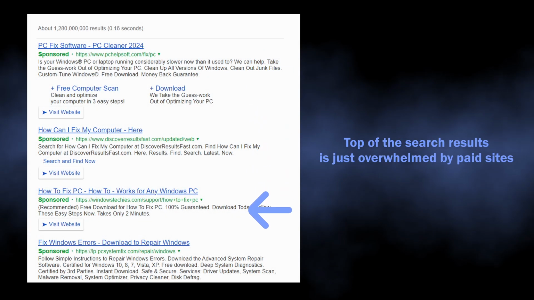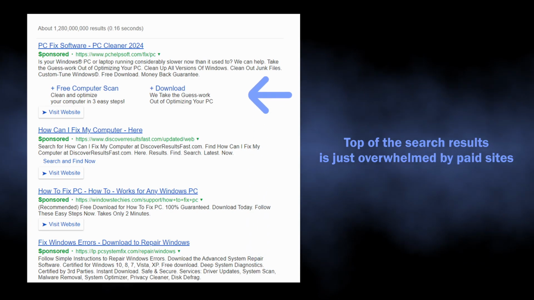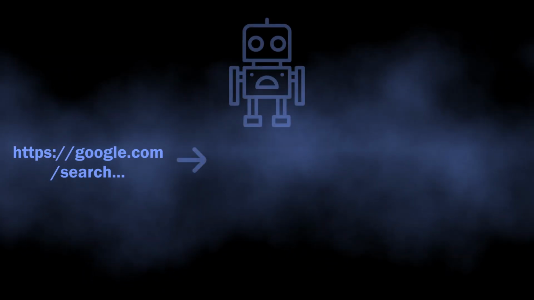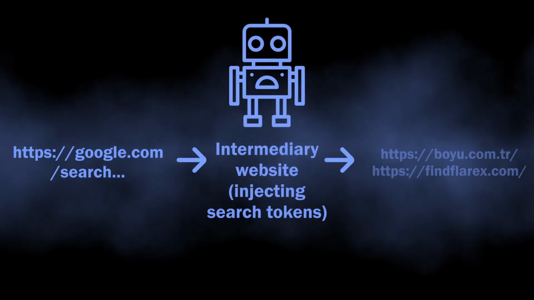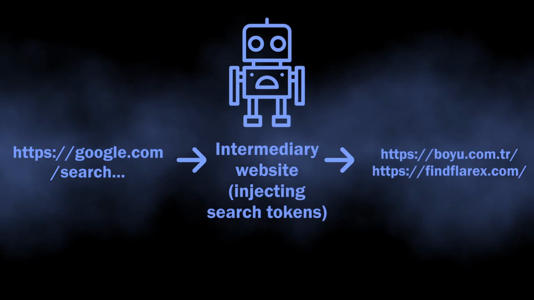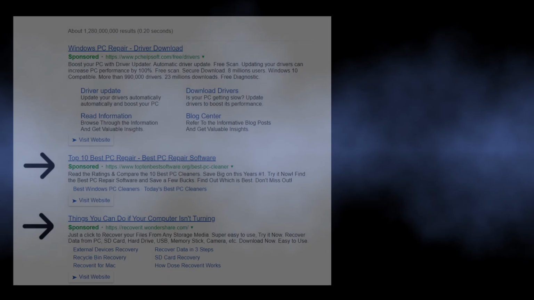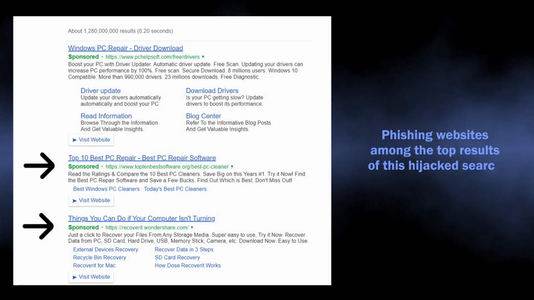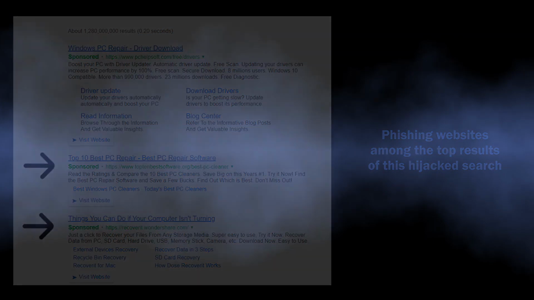They are heavily infused with ads, and that is just the first thing that gets into an eye. Though a much bigger problem is that during the aforementioned redirection, there may be an intermediary website that adds more parameters to the query. This eventually allows them to alter the results and make phishing sites appear on the search page.